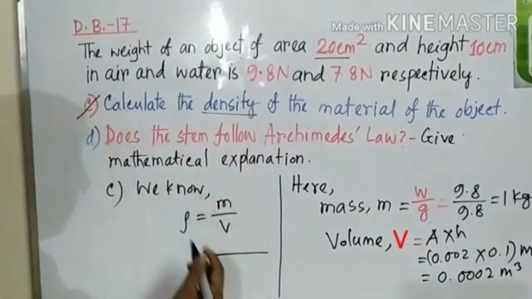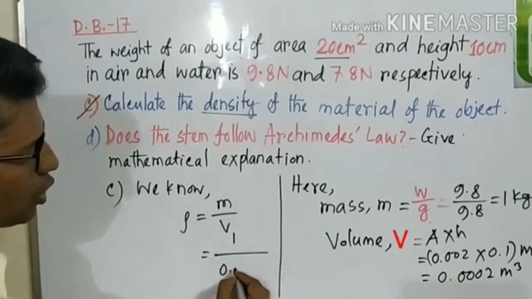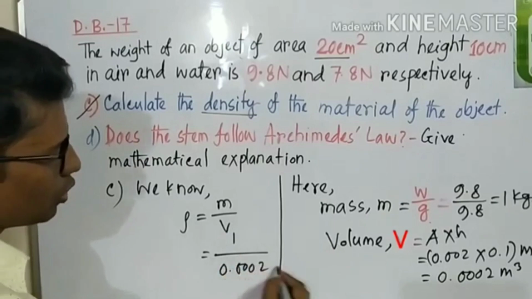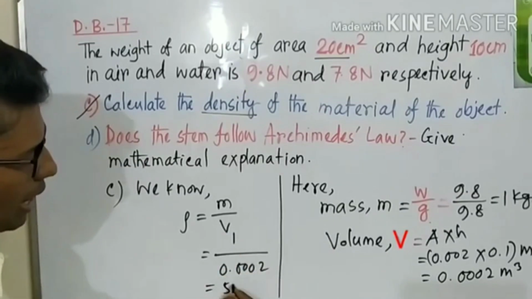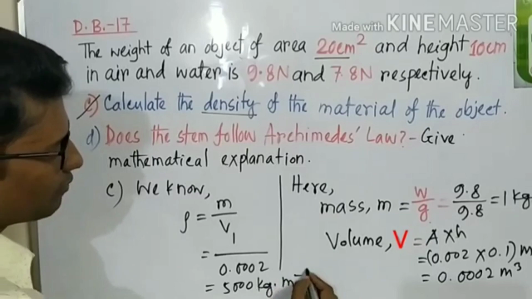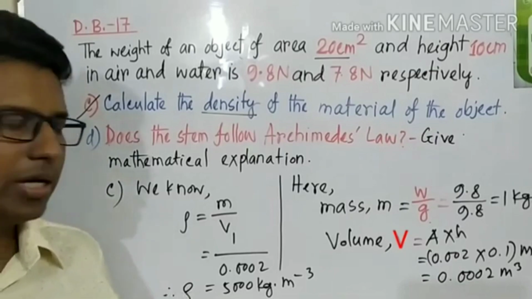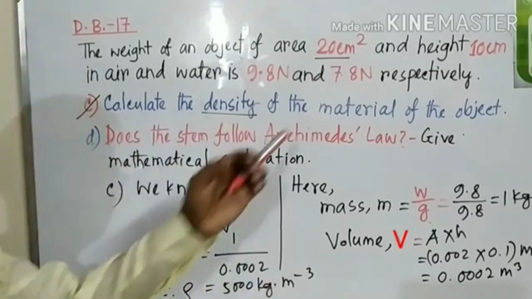Now we can put this value. M means 1 kg and volume means 0.0002, and the answer will be 5,000 kg per meter cube. So the density will be 5,000 kg meter inverse 3. This is the answer of this question.